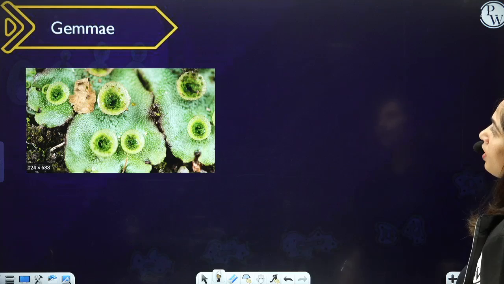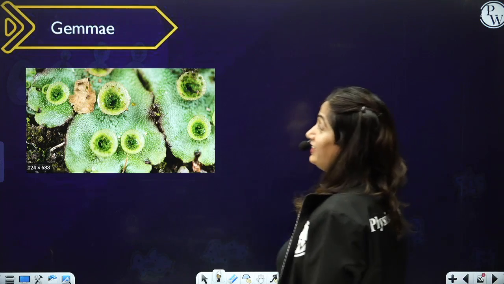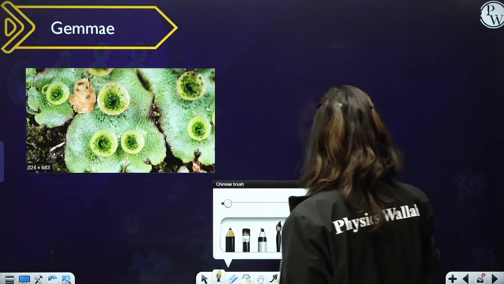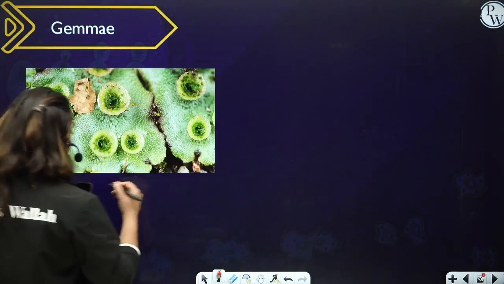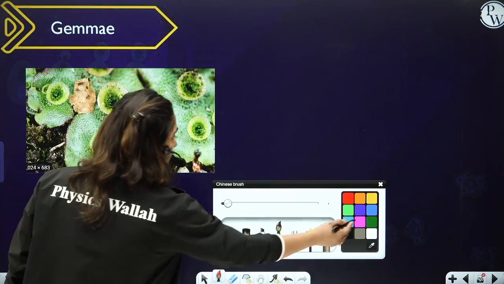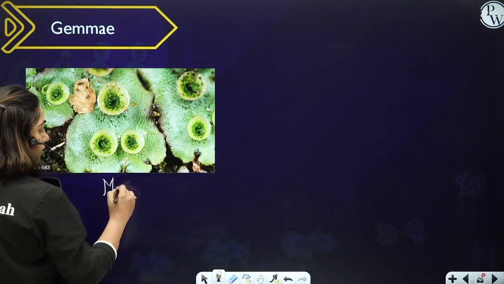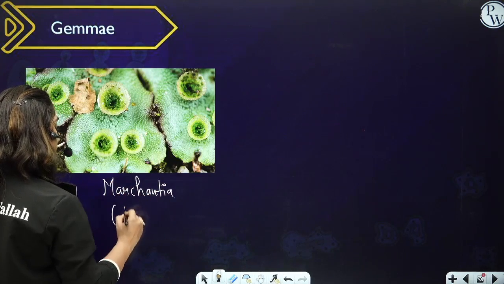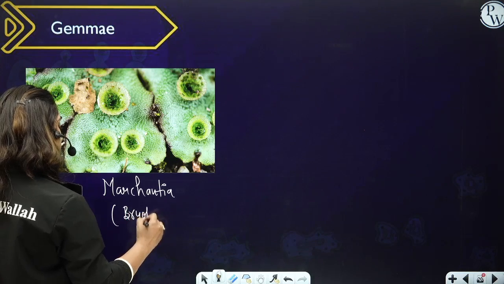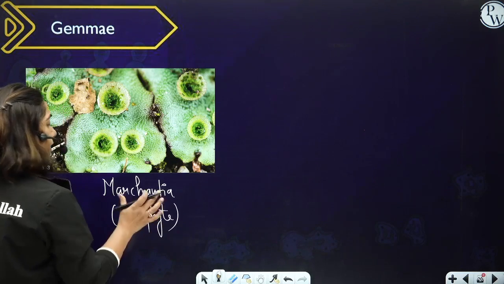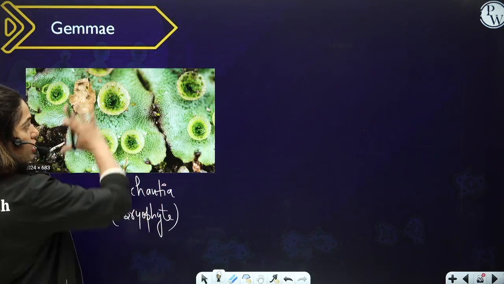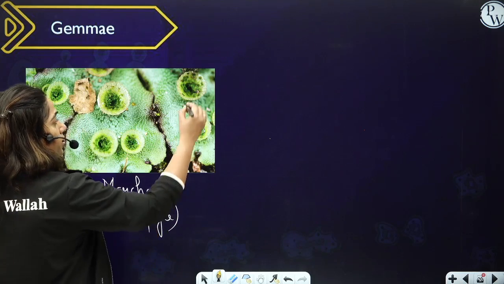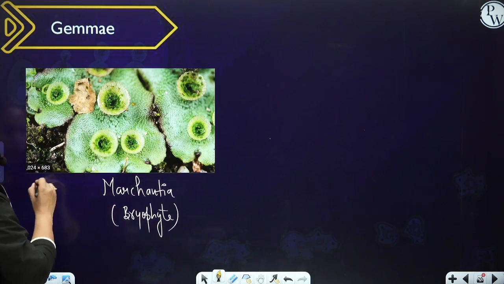Okay? Then comes gemmae. Gemmae is important. Gemmae is found inside certain structures. This is the diagram of Marchantia. And you know who is Marchantia. Marchantia is a liverwort. It's a bryophyte. Right? So, this is the thallus of Marchantia. This is the gametophyte of Marchantia. So, here you can see this is the gametophyte of Marchantia.